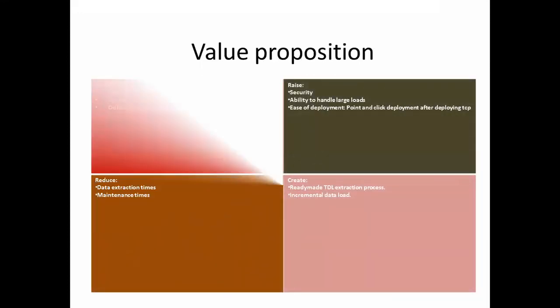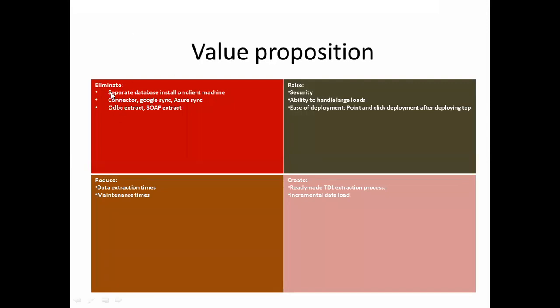Now, what is the value proposition for the client? You basically are eliminating a separate database install on the client machine. That is the first thing. Now, there are various ways of taking the Tally data to the cloud. One is a connector. When you use a connector, you extract the data through what we call an ODBC extract or a SOAP extract. A SOAP extract basically means that Tally gives a daybook extract of various reports. You can have an XML extract. So for that, again, you need to use a connector.